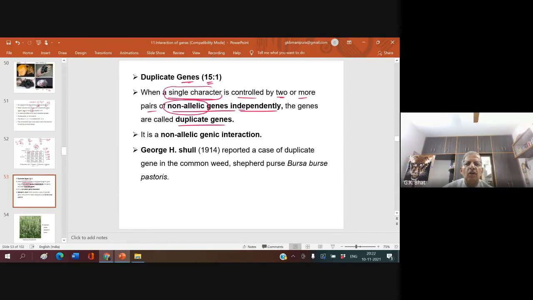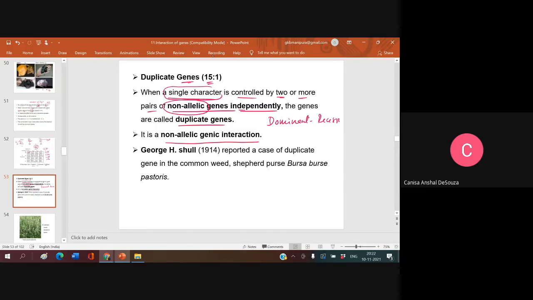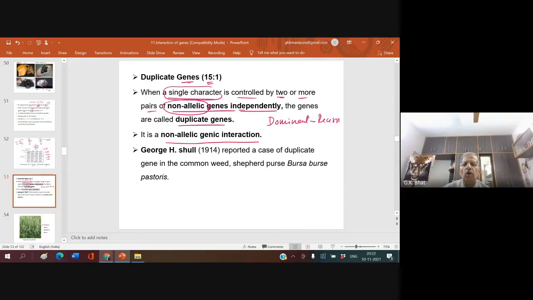Independently, the genes are called duplicate genes. It is a non-allelic gene interaction. You must know what is allelic gene interaction and what is non-allelic gene interaction. So, dominant recessive relationship, is it allelic or non-allelic? Allelic. Good, that you should know. Dominant recessive interaction is always allelic. So, it is a non-allelic gene interaction.